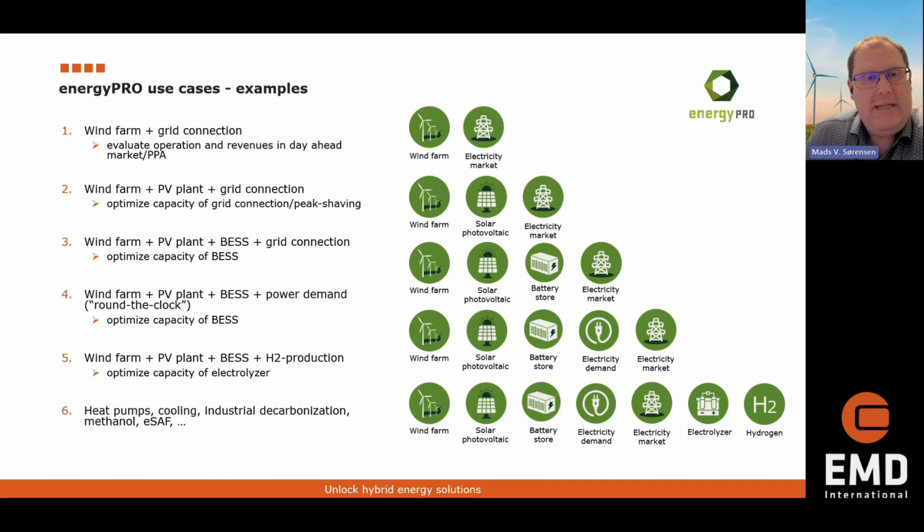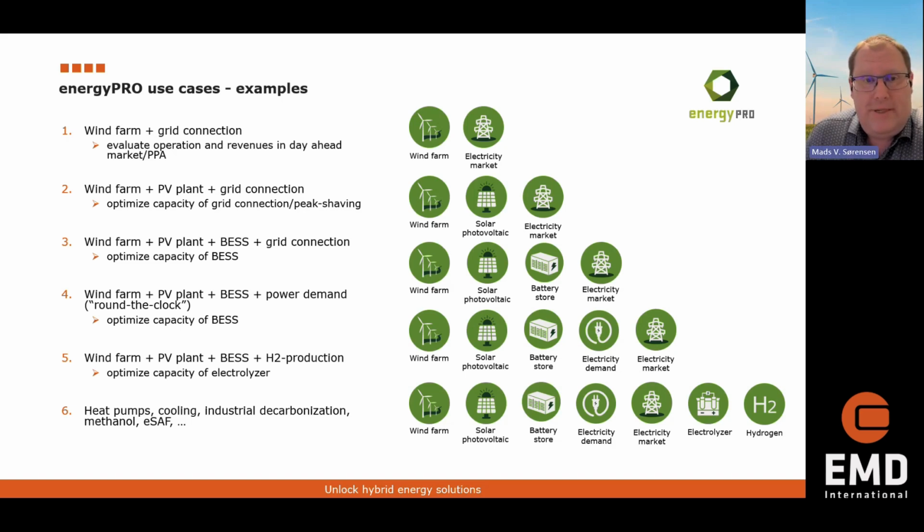That's what we need, but that will give you way too much grid capacity. So we can optimize and see, depending, of course, on the cost of this grid connection, how much grid we actually need. Then we have the next step where we include a battery or energy storage.